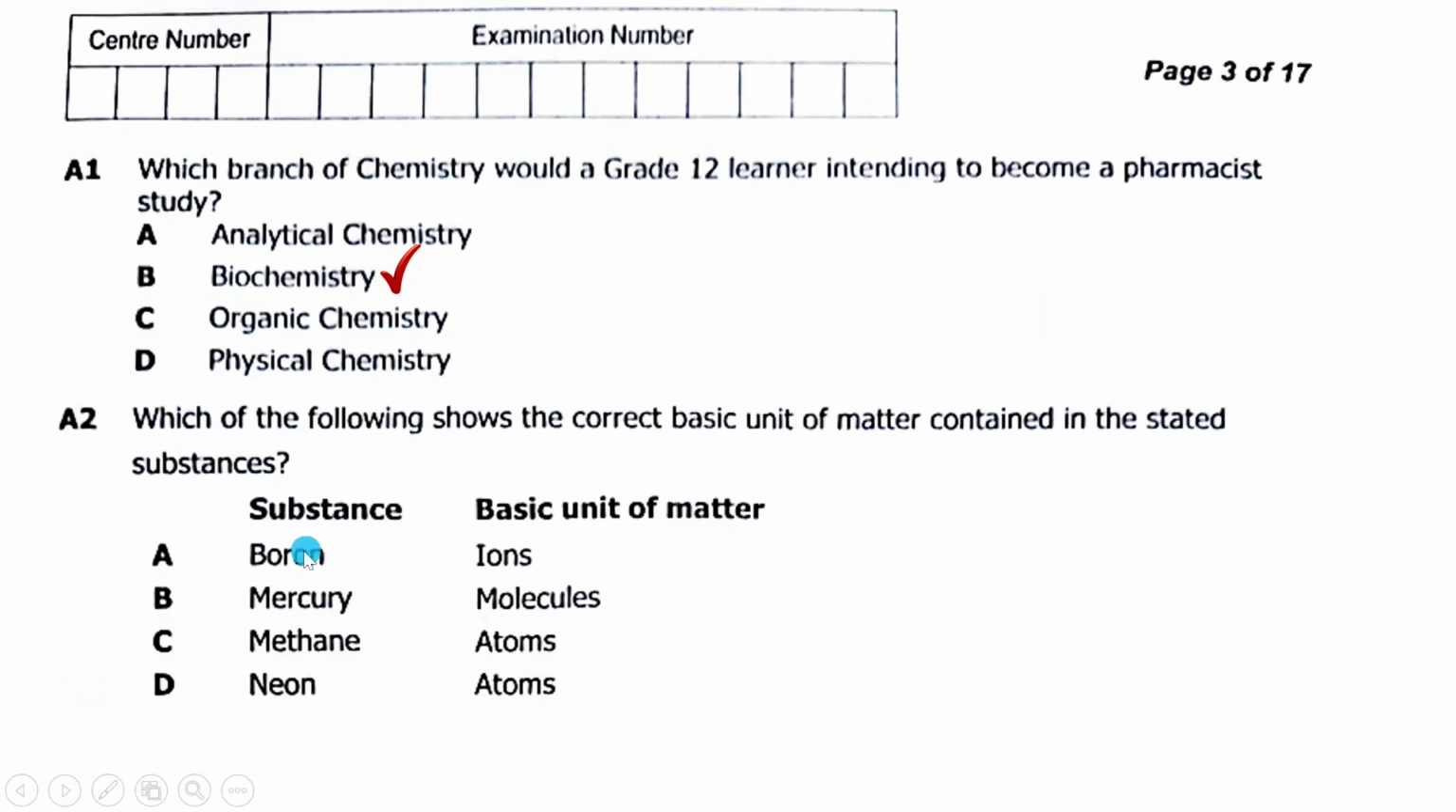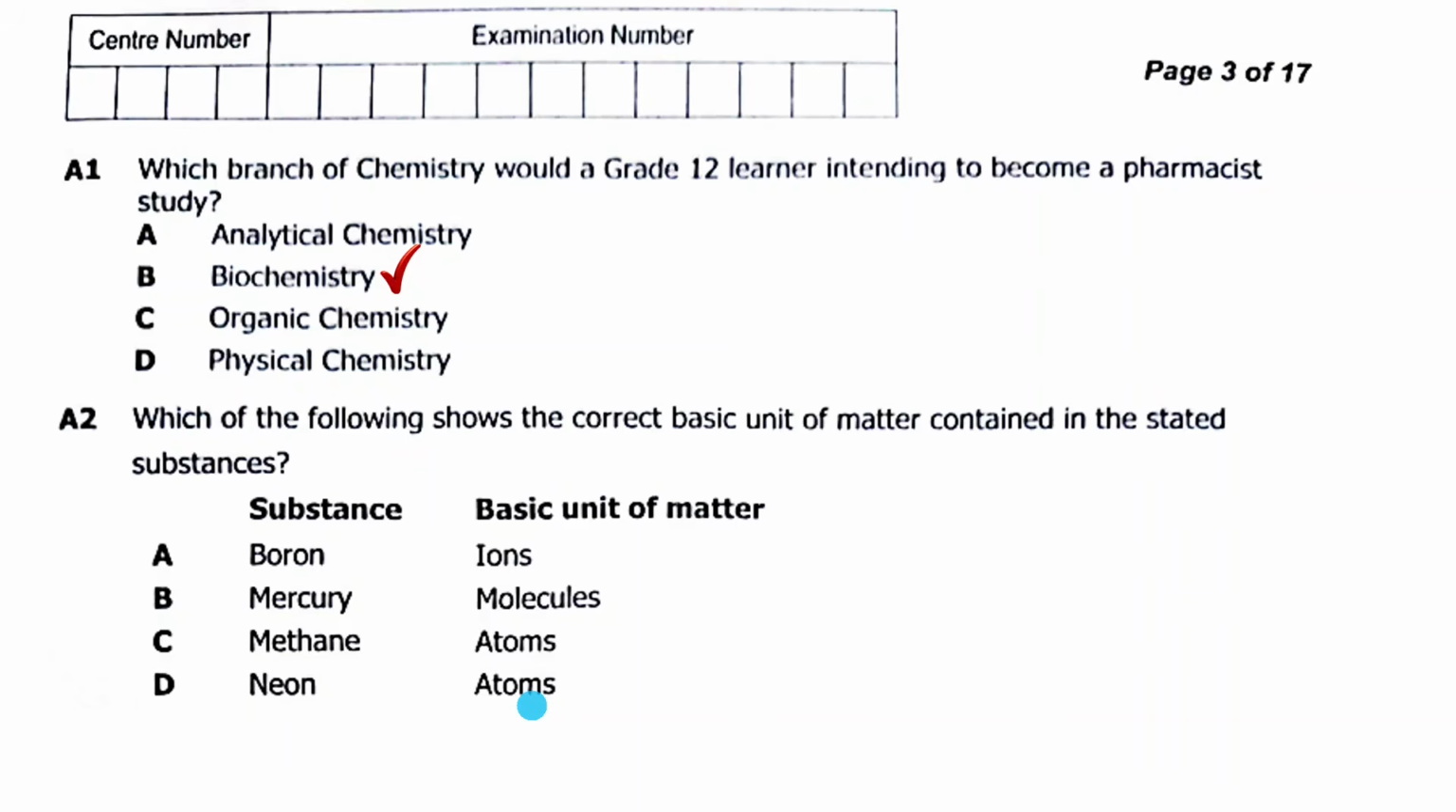The substances are here: A, boron, B, mercury, C, methane, then D, neon. The basic units of matter are here: ions, molecules, atoms, and atoms again. You must understand that in nature, in the universe, substances can be in compounds, in mixtures, or in elemental form.